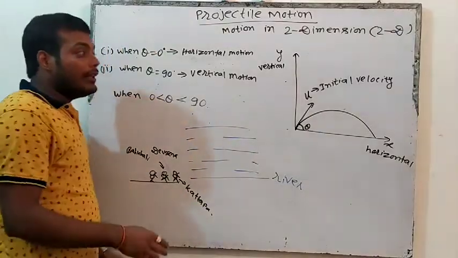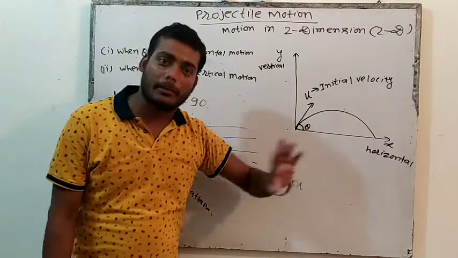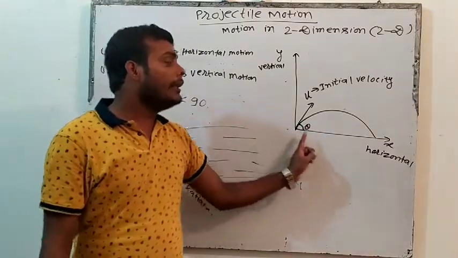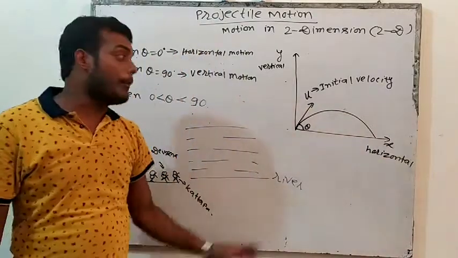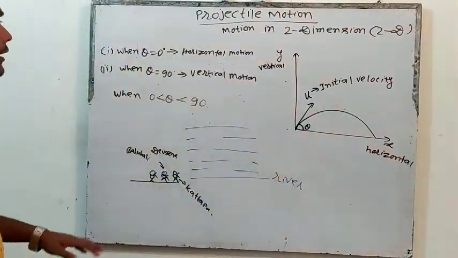And you know that when this theta is 45, we will prove this thing. When this theta is 45, then you can throw any stone to the maximum distance. I will prove that one. Right now you will not understand.